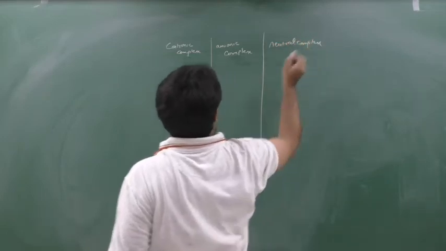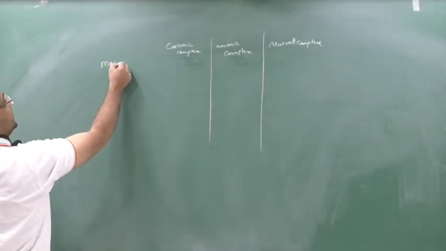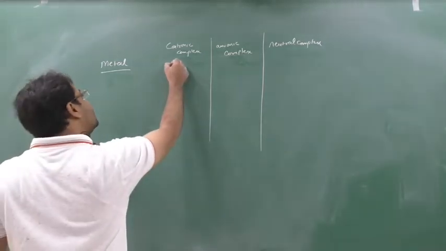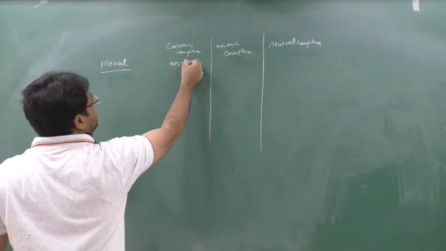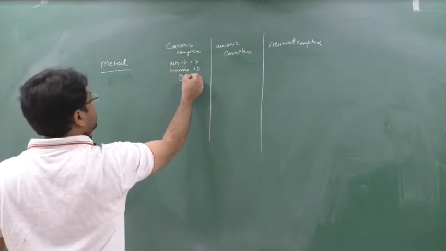Yes or no? I am talking about how to name the metal. If the metal is present in a cationic complex, then you should say the name as it is, whatever the name of the metal. I will give an example, don't worry.